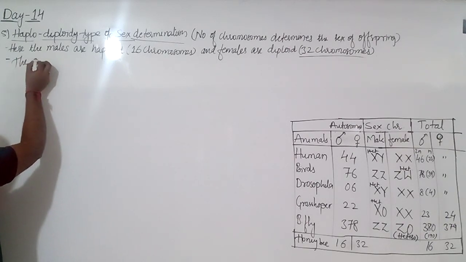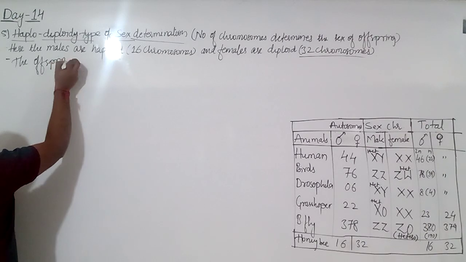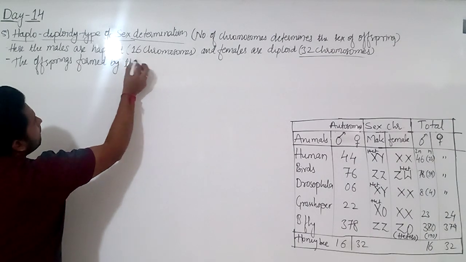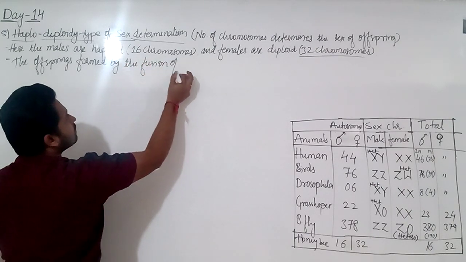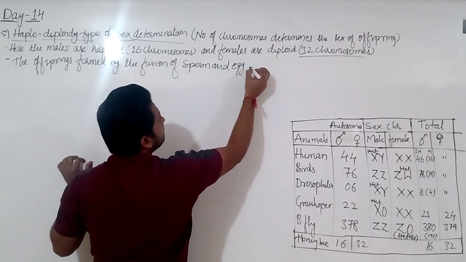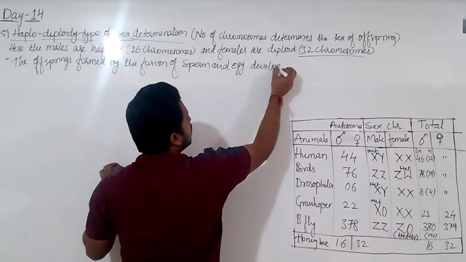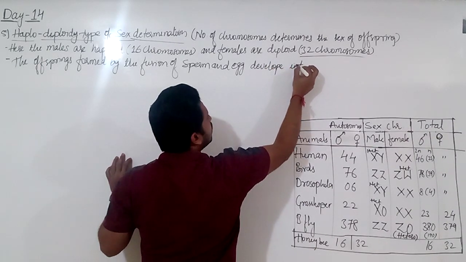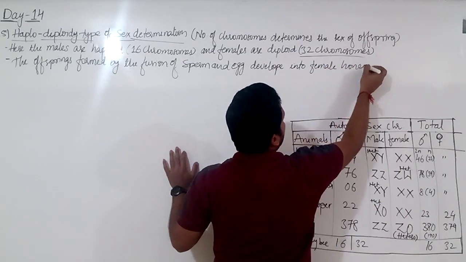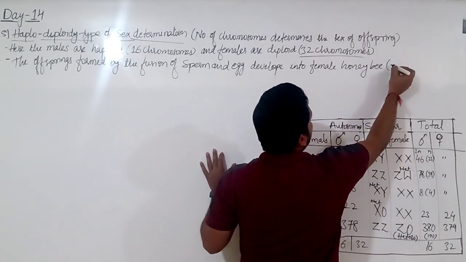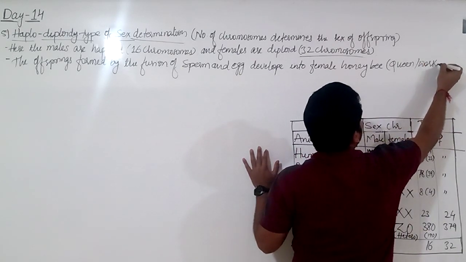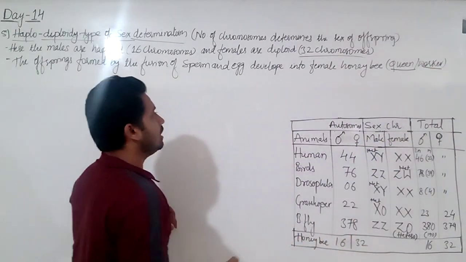The offsprings formed by the fusion of sperm and egg develop into female honeybee. That is nothing but queen or worker bee, we call it. That is one. Okay, now after that